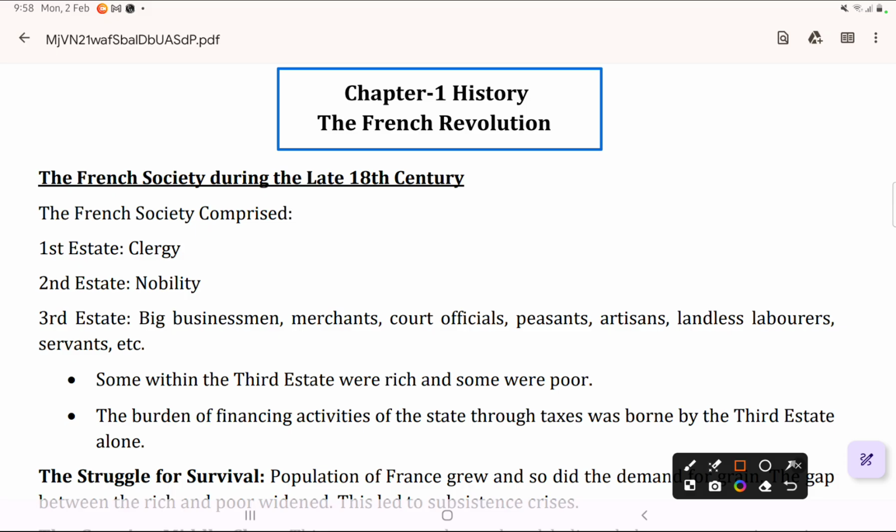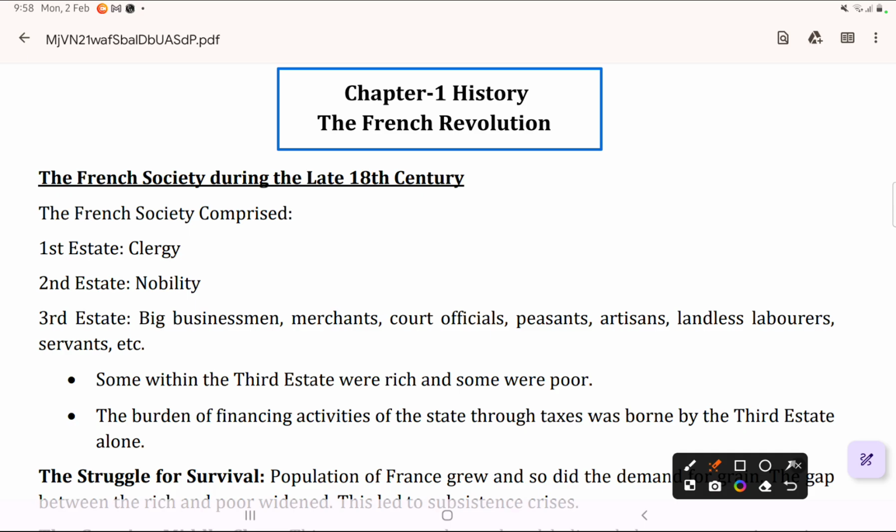When monarchy was abolished, France became a republic. How Robespierre was executed, how the Reign of Terror began, how the Directory came to power. We are going to read all about these in this chapter. So let's start with French society during the late 18th century.